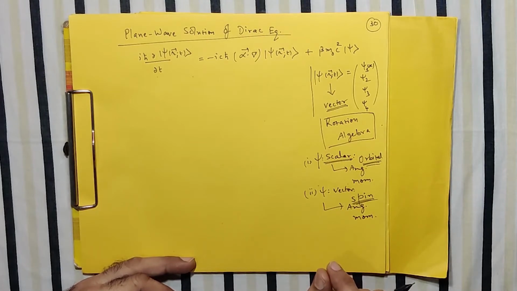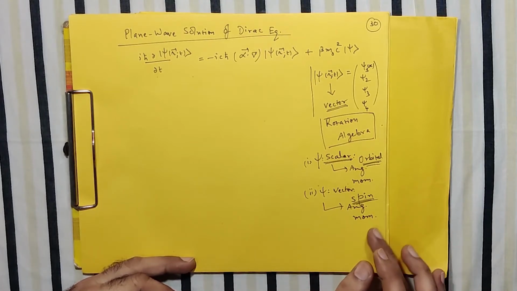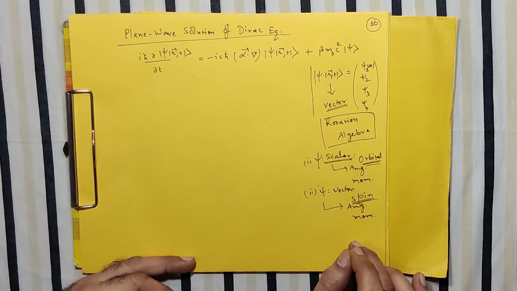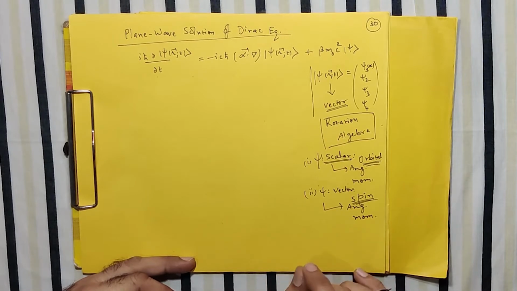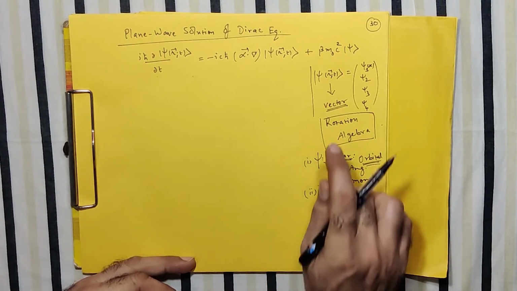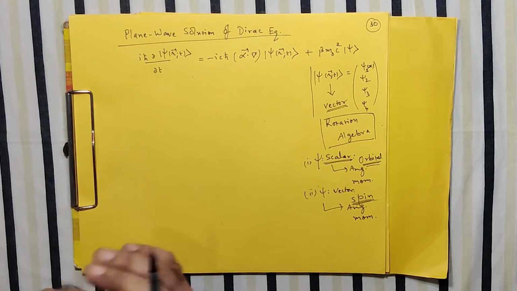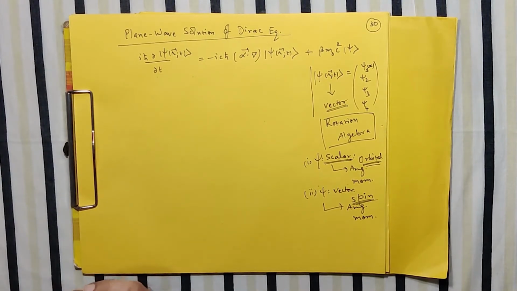Otherwise, up till whatever experiments were performed in order to prove the spin or the spin angular momentum, they have included the concept of spin in a very ad hoc manner. But here we will prove that the spin automatically comes in with the theory itself. So this is the first hint we can get: since our state function is written as a vector, we are expecting that the spin should come as a byproduct of this theory, and it comes as an automatic mathematical consequence.